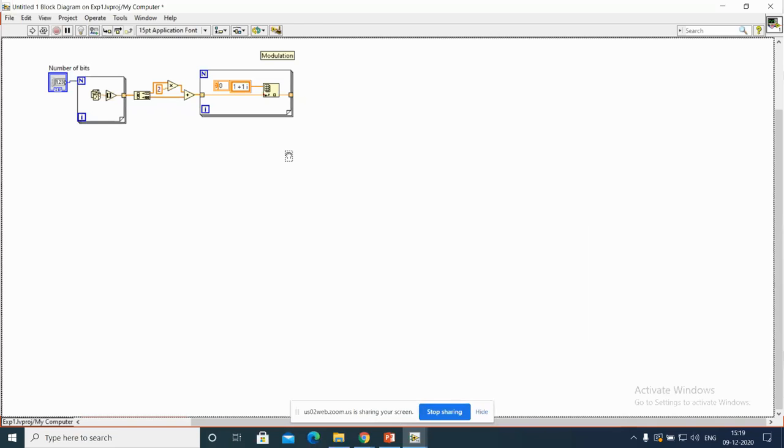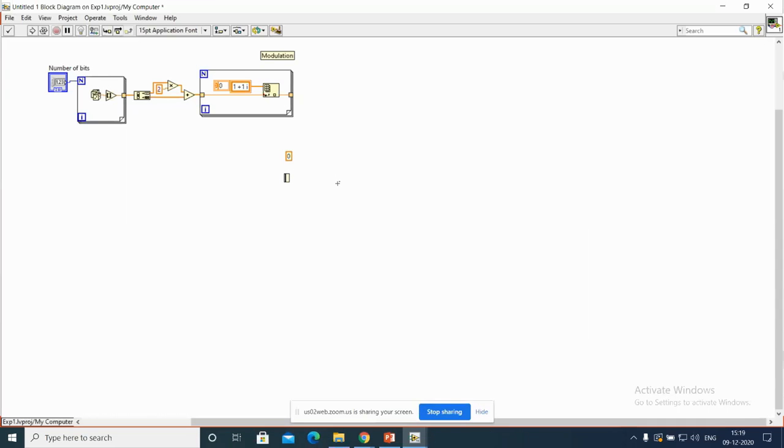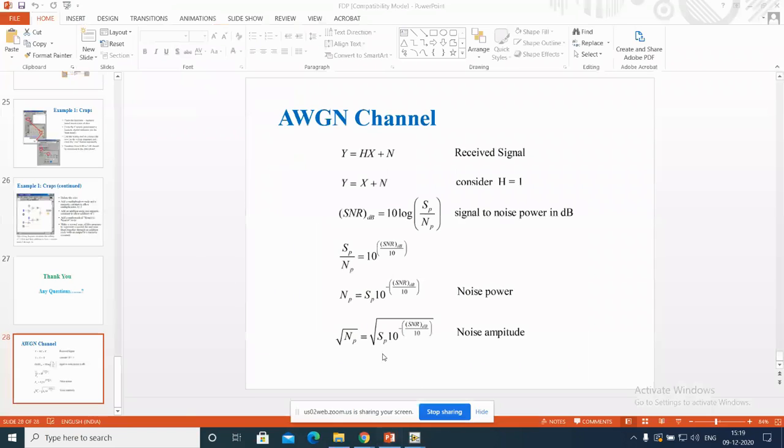I am taking this one. So I am writing here, it is SNR in dB. SNR in dB we are giving. So once I got the SNR in dB, what is the next step I am supposed to develop? SNR in dB, I got it.